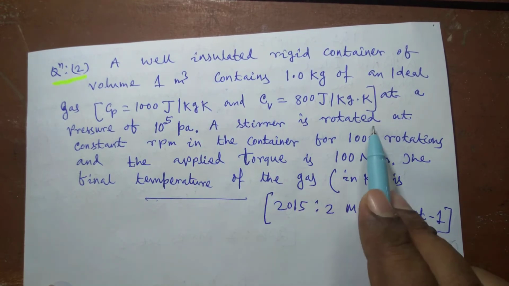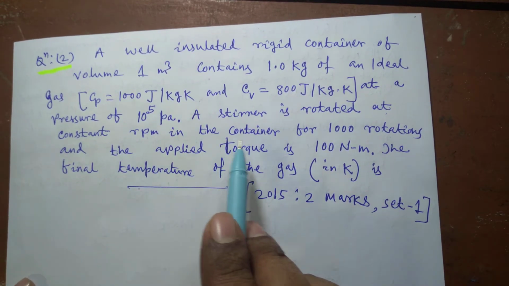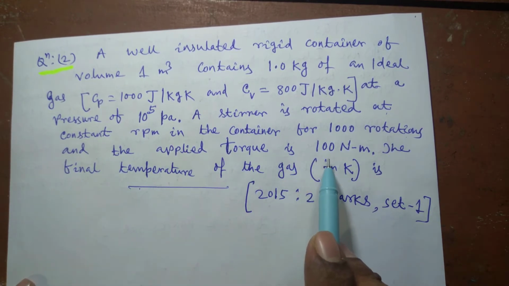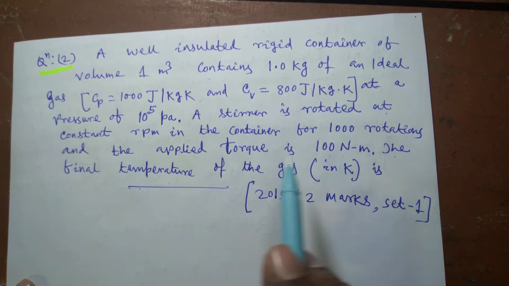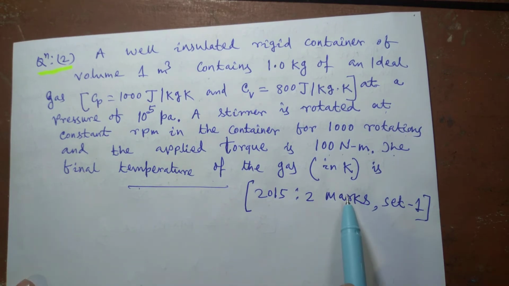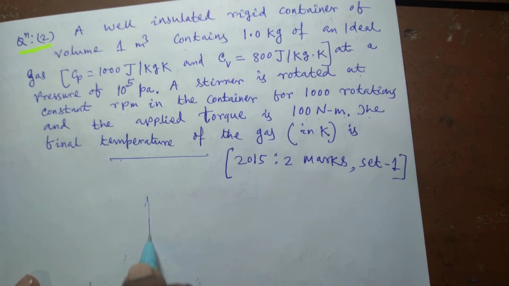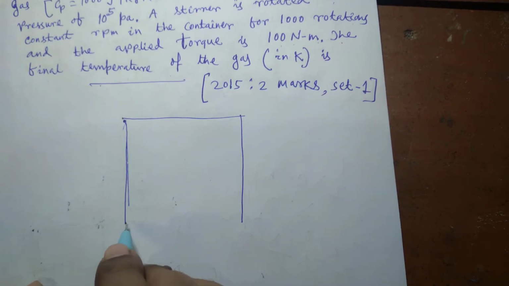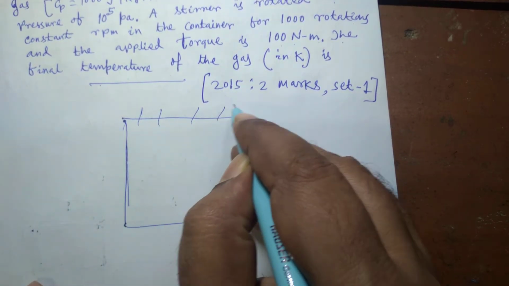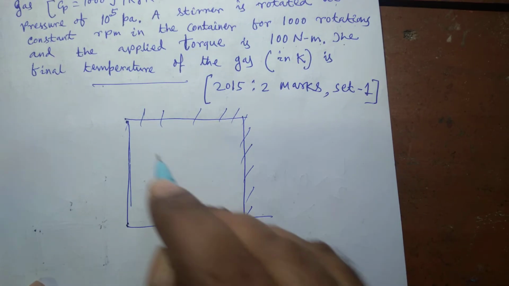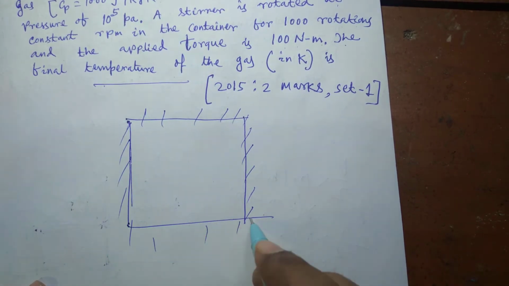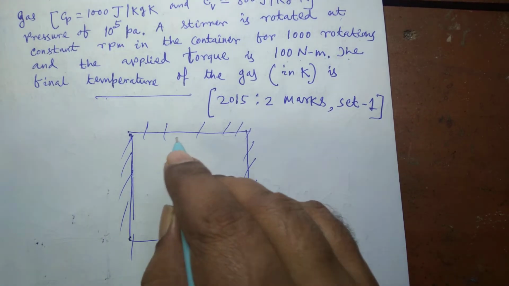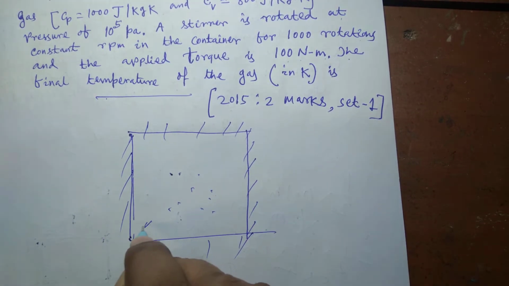A stirrer is rotated at constant RPM in the container for 1000 rotations and the applied torque is 100 Newton meter. The final temperature of the gas. Here the tank is insulated, so no heat can flow into the system nor can any heat leave the system. There is no heat interaction between the system and surroundings, and it contains a gas and this volume is given to be 1 meter cube.